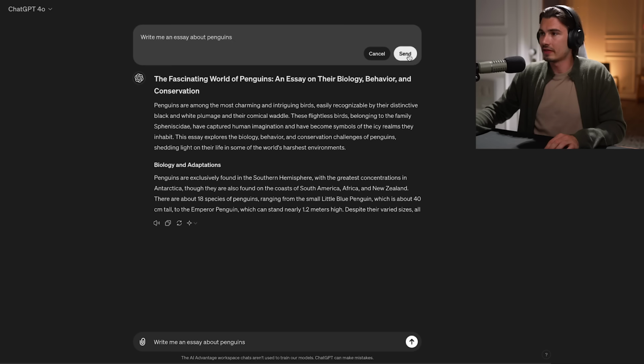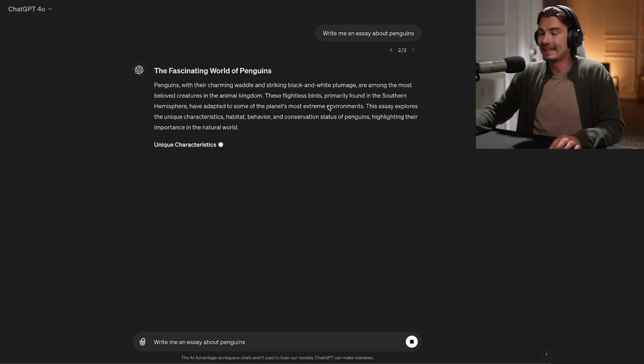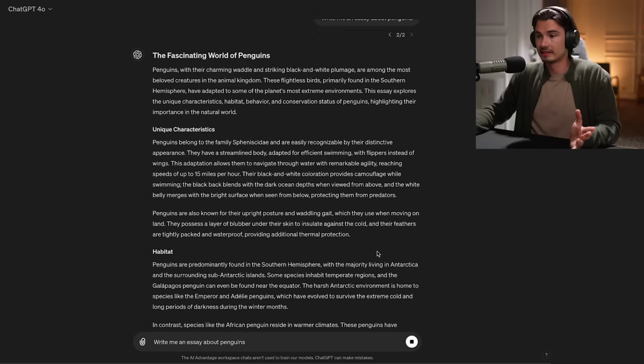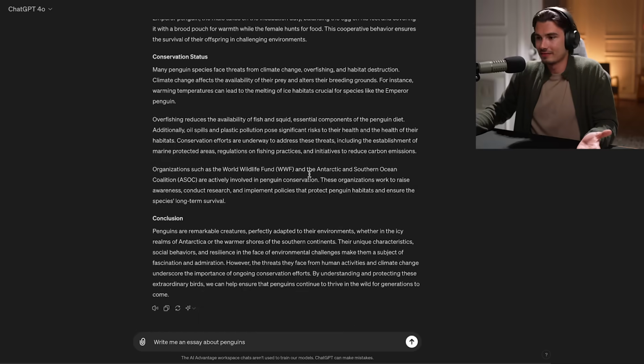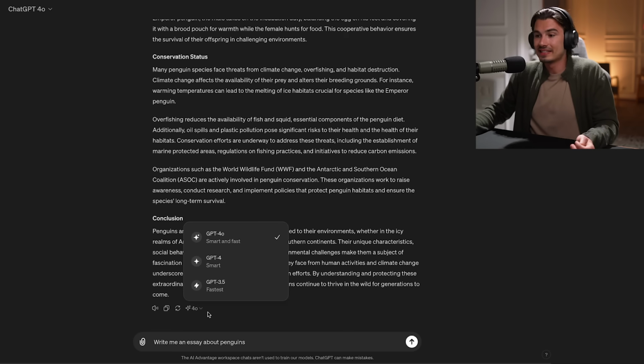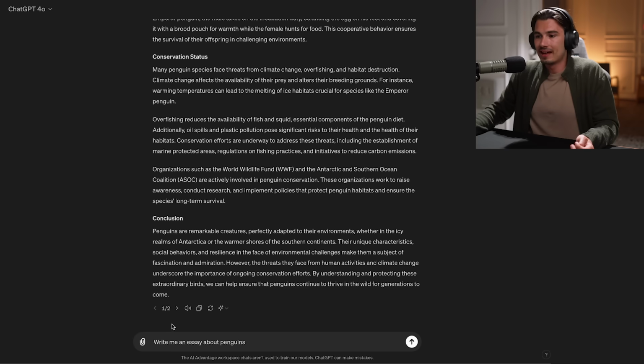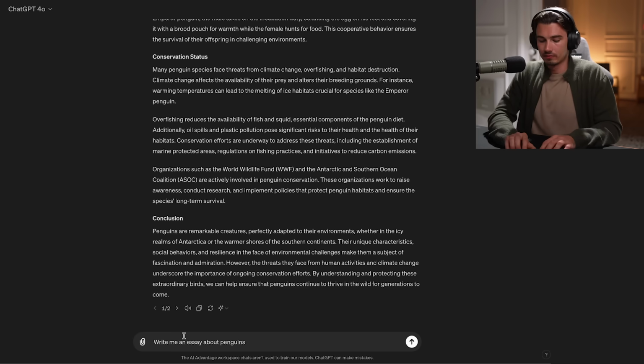So let's just do the same thing in GPT-4o. You can instantly see the difference. This was more than a 2x speed improvement. That's what they promised. But it's done generating. Look, I didn't even manage to finish my sentence here. And as you can see, there's new features here where you can switch the model and regenerate. I could regenerate in 3.5. Basically, it allows me to mix and match models as I go, like so.